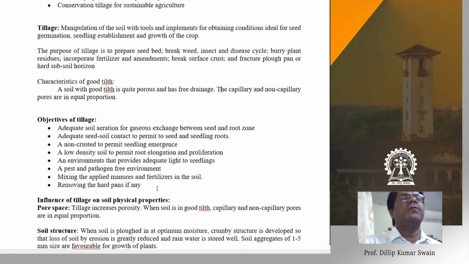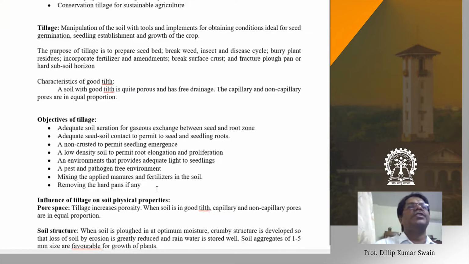If you don't remove the hard pan, that creates flooding in case of a heavy downpour. The water gets accumulated in the soil, that creates flooding situations, and it may also affect the root penetration or root growth in the deeper layers. So why do we go for tillage? These are known as the objectives of tillage.